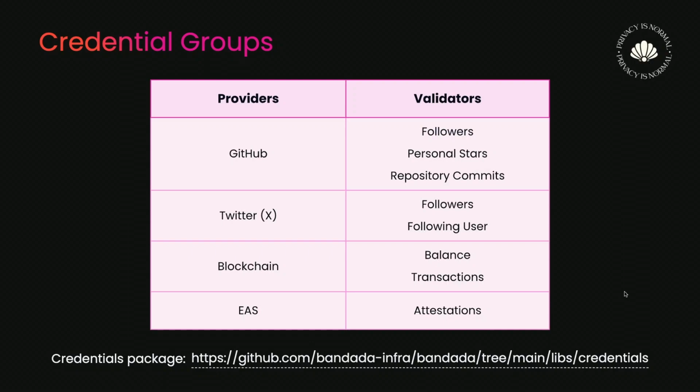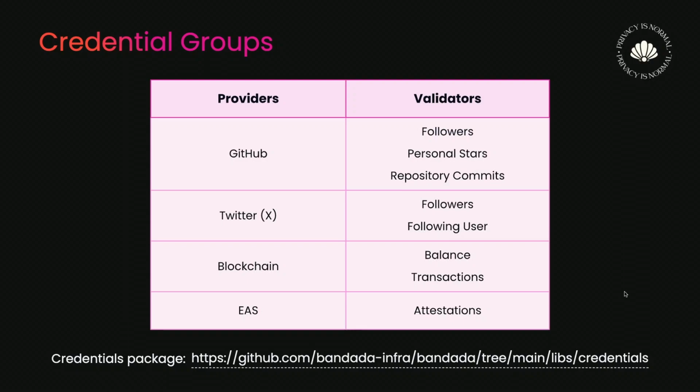For example, the validators can be followers, personal stars and repository commits for GitHub. So you can create groups with more than a specific number of followers or personal stars or commits on a specific repository, and also followers on Twitter, if a user follows a specific user.